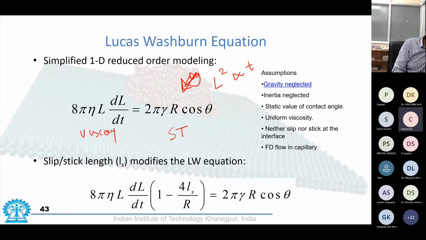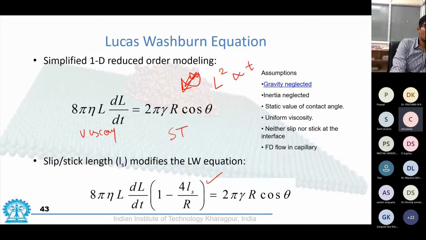And the concept of slip length that you have just learned can be used to augment the understanding of the Lucas-Washburn equation by this. However, when people started exploring capillary flows at nanoscale, they faced a problem. What was the problem? The problem was that the results were not matching.